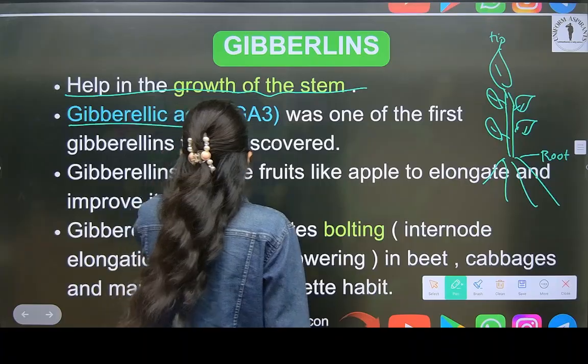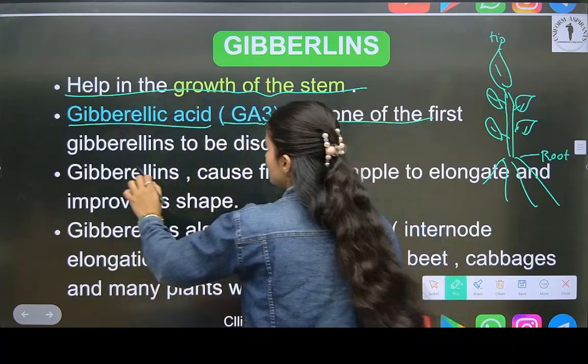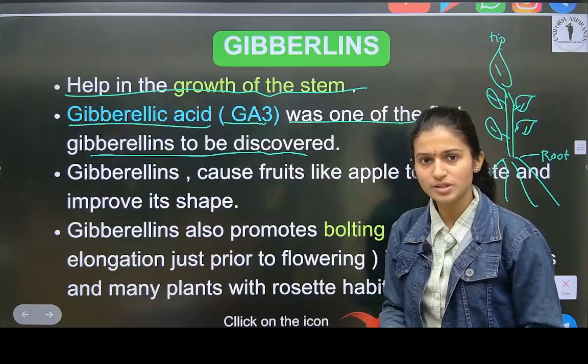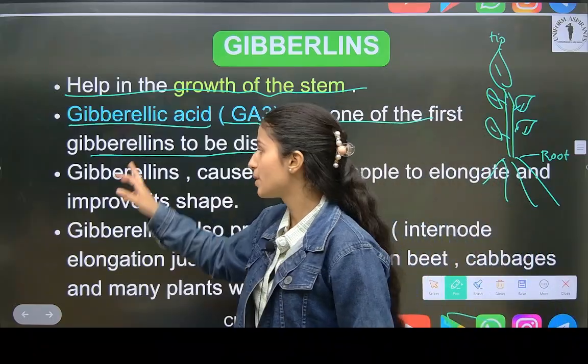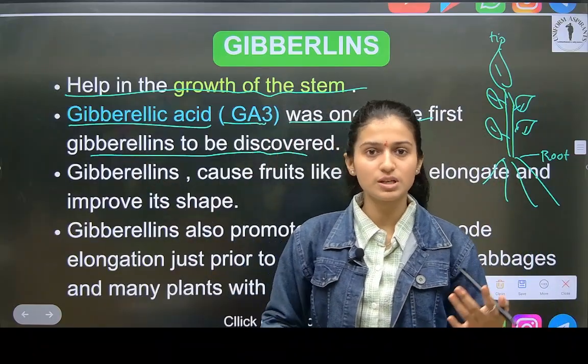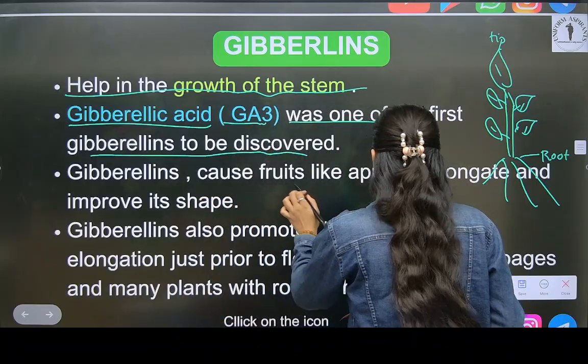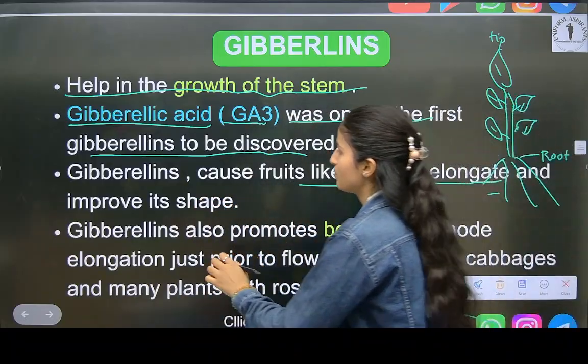Gibberellic acid, GA3, was one of the first gibberellins to be discovered. Now see, gibberellins are hormones. So gibberellic acid is one of the hormones which was discovered first. Now see here, what does it cause? Fruits like apple get elongation and improved shape.